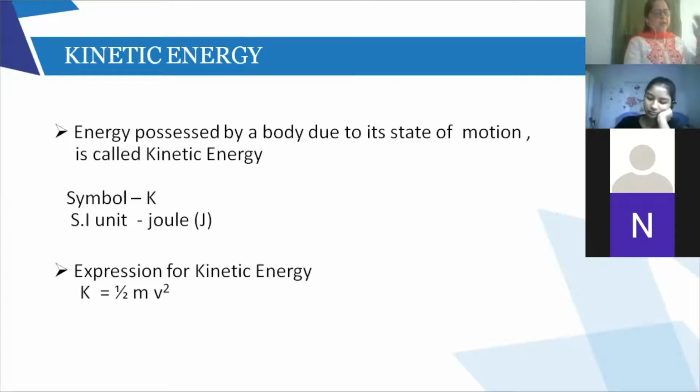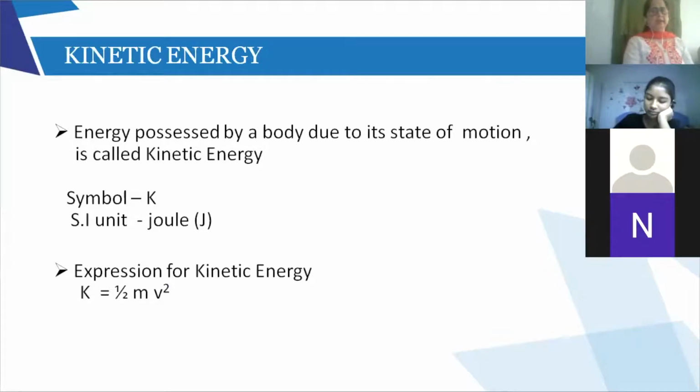Similarly, when the body of mass m comes down from a higher height to a lower height, there is going to be a decrease in potential energy. The higher height is taken as h1 in your book and the lower height is h2. So the decrease is mg into h1 minus h2. Same thing. Now let's come to kinetic energy.